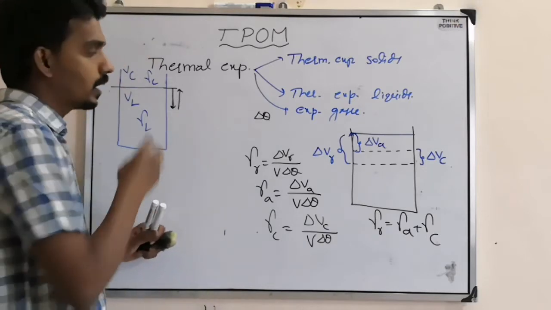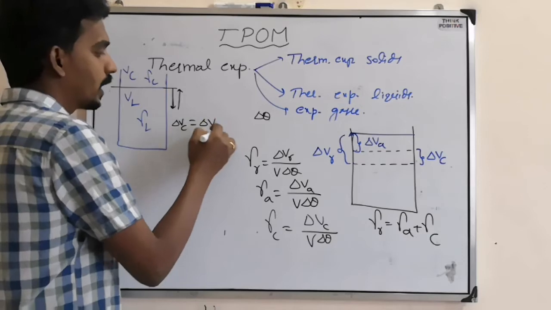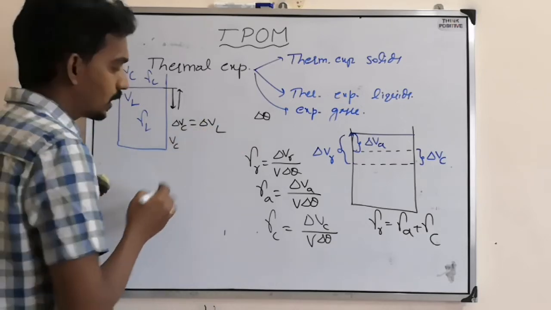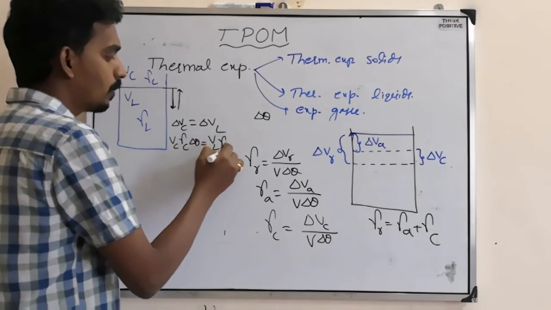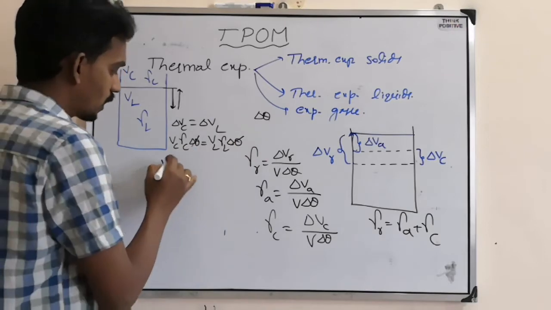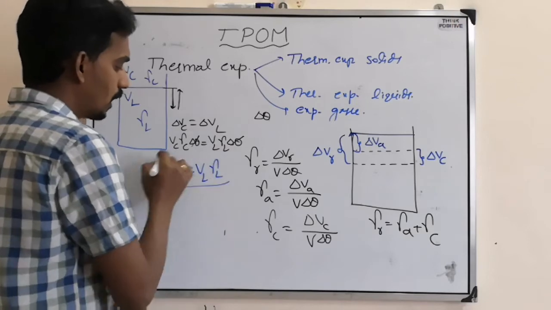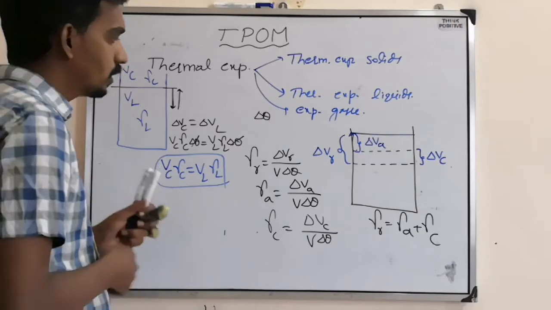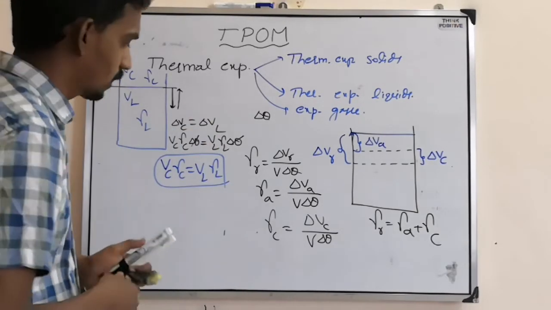Then you can say that delta V container equals delta V liquid. So delta V means V gamma delta theta. So V C gamma C delta theta equals V L gamma L delta theta, delta theta cancels. So the condition will come V C gamma C equals V L gamma L. So this is another type of question they can ask based on expansion of liquids.